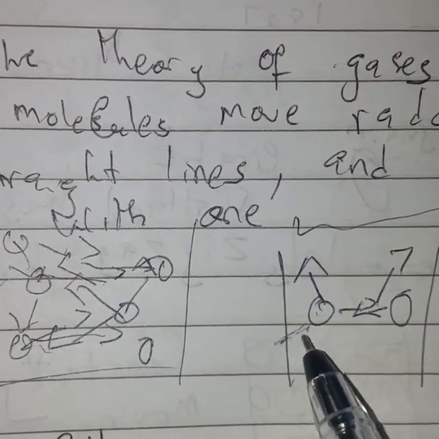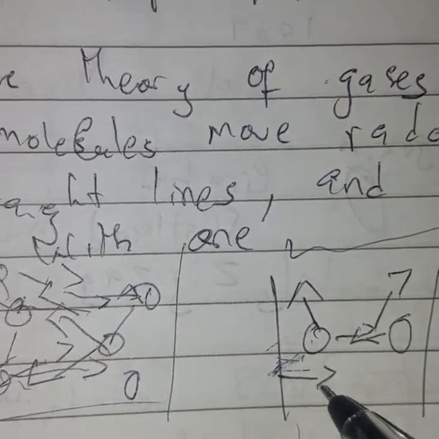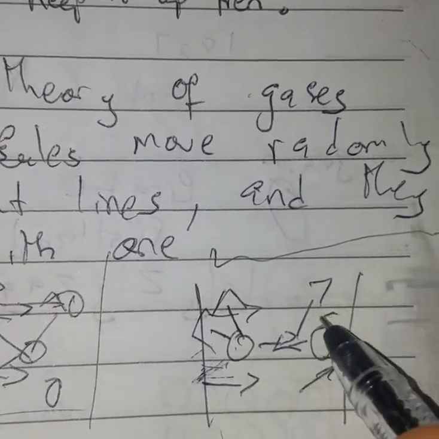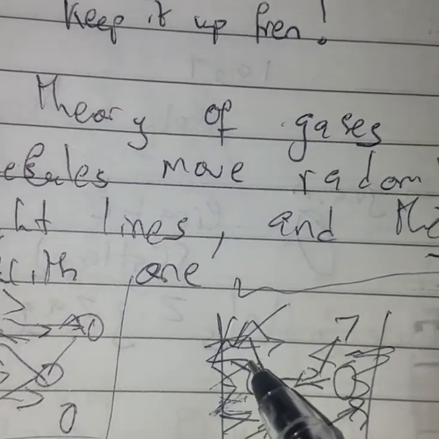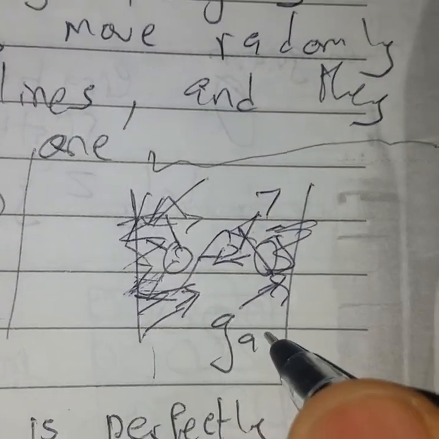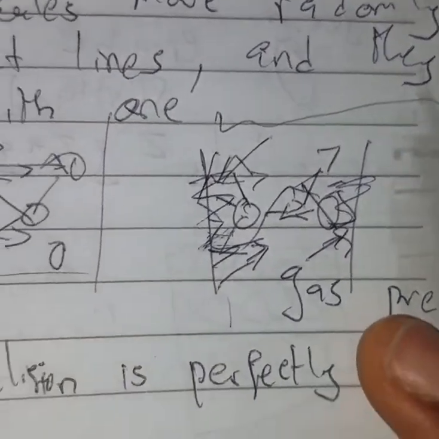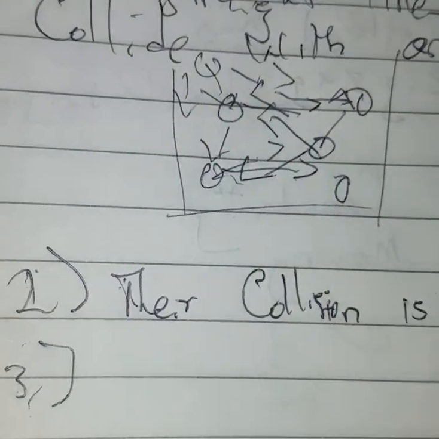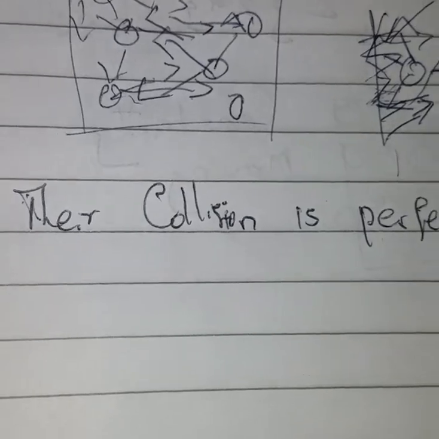Now, they also collide with the wall of this container and they bounce back. Since several of them keep on colliding with the walls of the container, it exerts a certain force on the walls by constantly hitting it. This force is called the gas pressure, and it increases with increasing temperature. That gives room to theory 3. Their kinetic energy is a measure of their temperature.